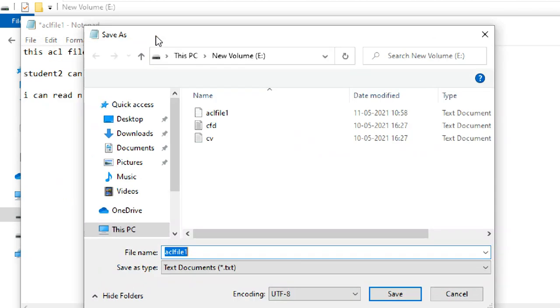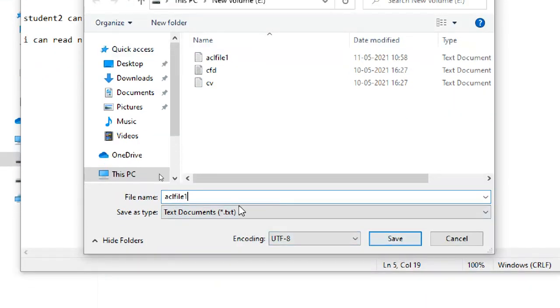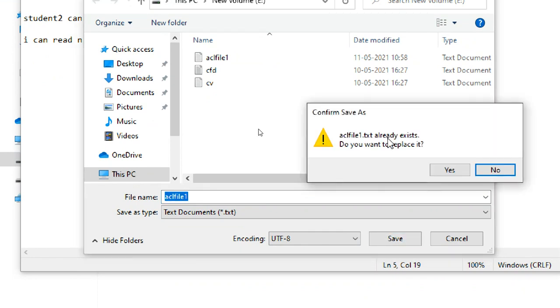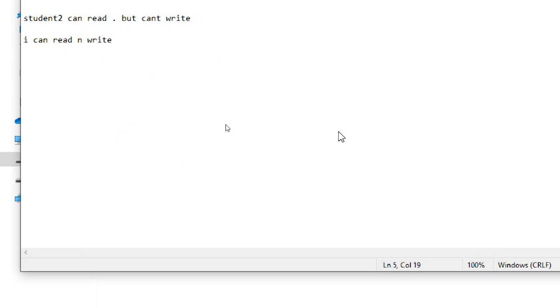It means you can save as a different file, but you cannot save into the same file. But I am giving the same file name only. Just look at this one, same file name only. I'm not changing the file name. Save. It is throwing: it already exists, do you want to replace? Yes.